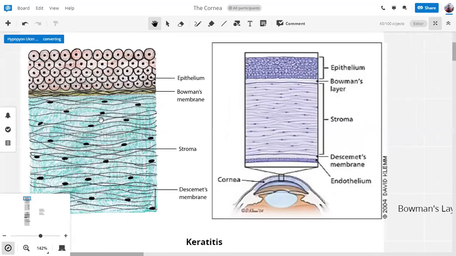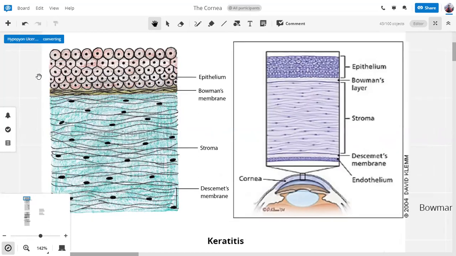Stroma consists of fibers of proteinaceous depositions arranged in such a pattern that they are transparent. We can easily draw it like this, but when we see the cornea in real life, it's transparent, and it is due to the nature of this stroma and the position of its fibers that the cornea is transparent. Then comes the Descemet's membrane. It's a very strong membrane, very thick, very rigid, and it separates the stroma from the endothelium.